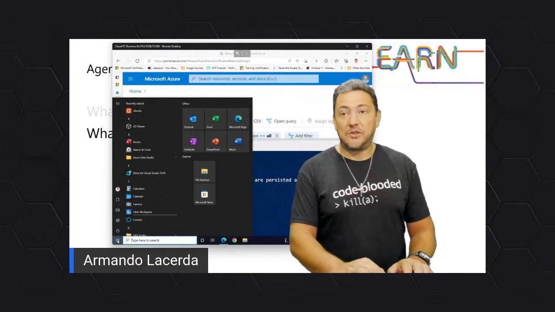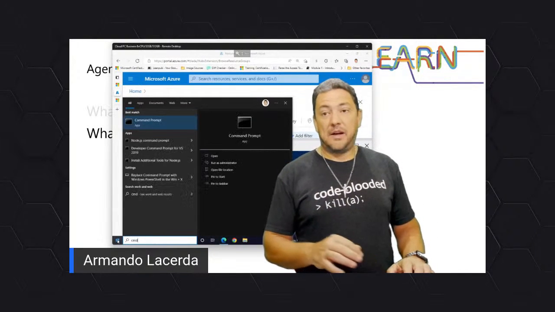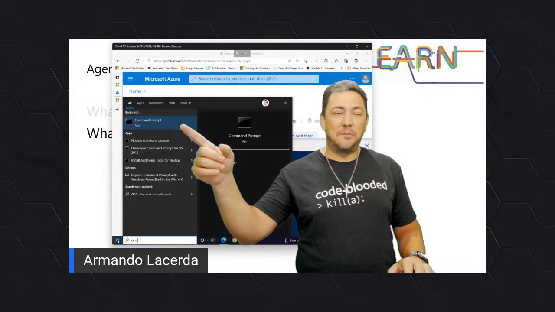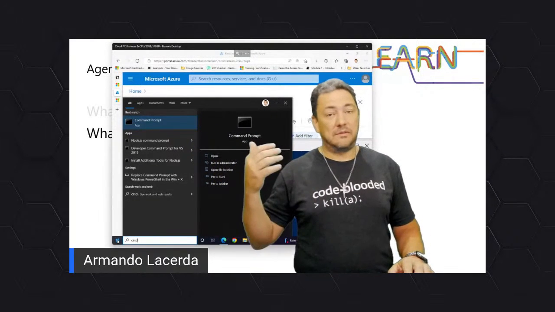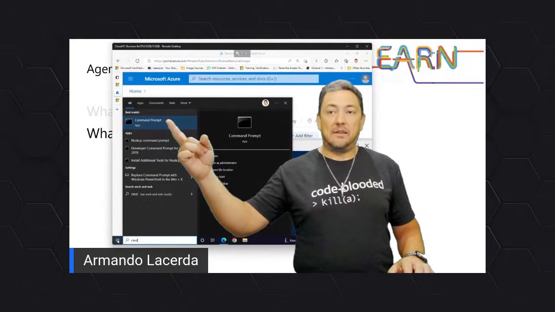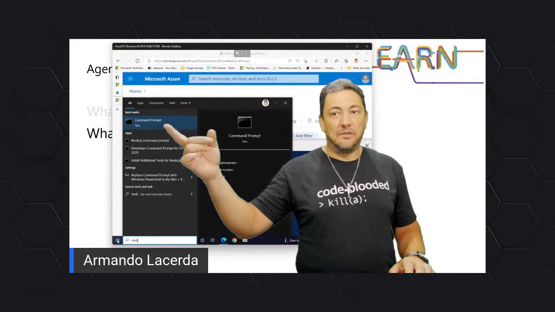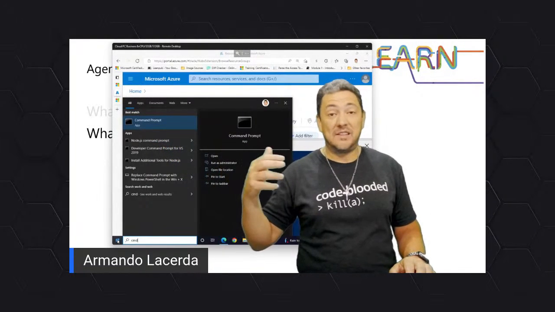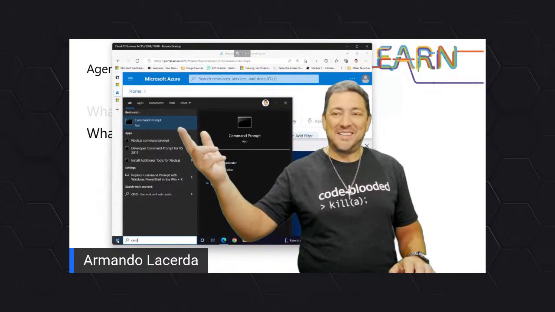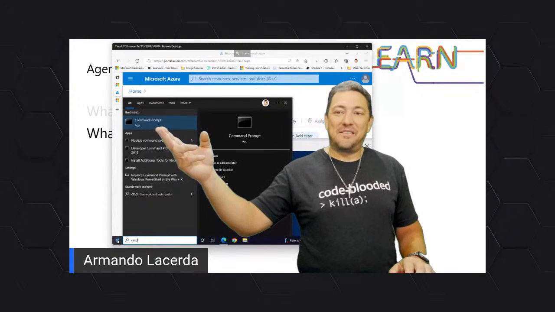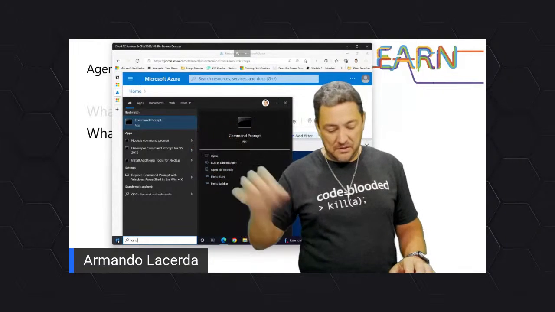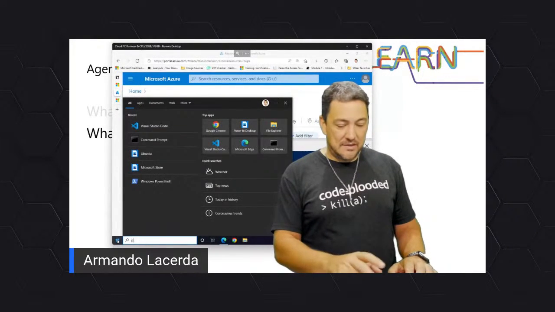One of the ways to have PowerShell on your Windows machine itself is by not typing cmd. This guy here, the command prompt, is the predecessor, the one before PowerShell. Before PowerShell came along, this is what was available, right? The command prompt. Now, it's still there because there are so many things that are automated using the command prompt. It has the same idea, but it's not as powerful as PowerShell. Pun intended. So you see this guy there sometimes. Don't worry about this guy. You really don't want that one. The one you want is the one called PowerShell.